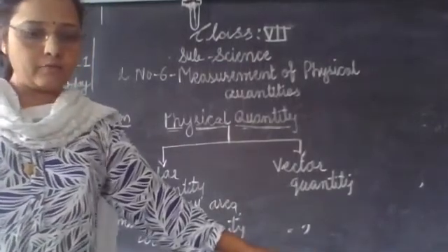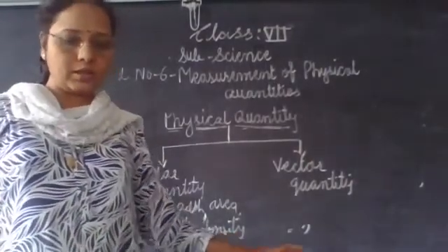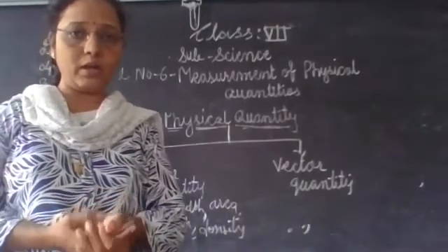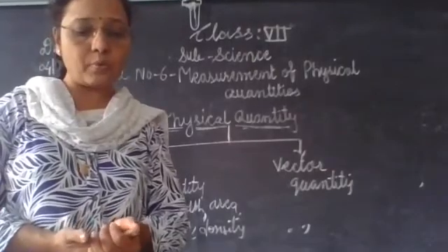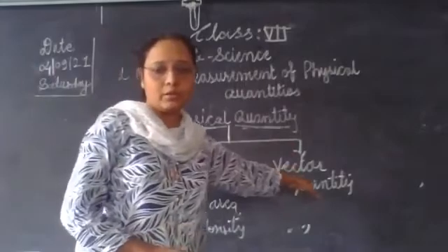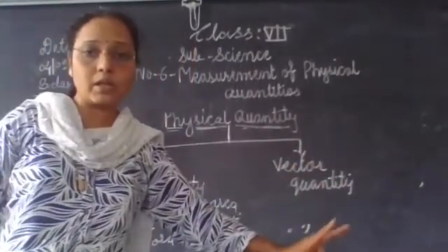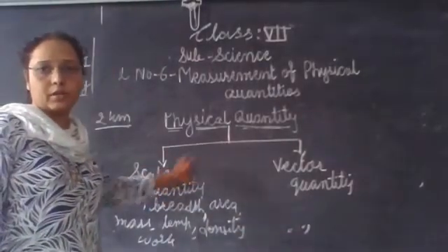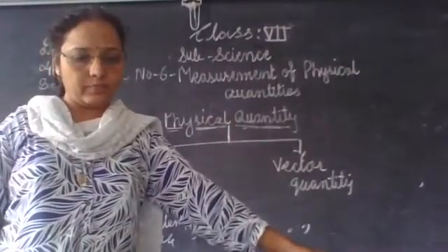Okay, then vector quantity means the quantity that is expressed completely only when magnitude and direction are both given. Vector quantity, magnitude and direction are both given. Here only magnitude is given. Here magnitude and direction both are given.